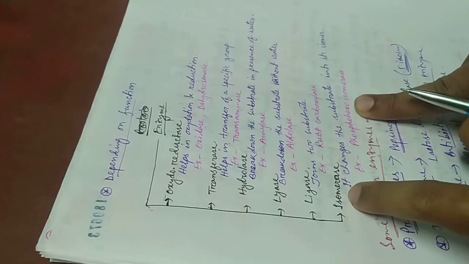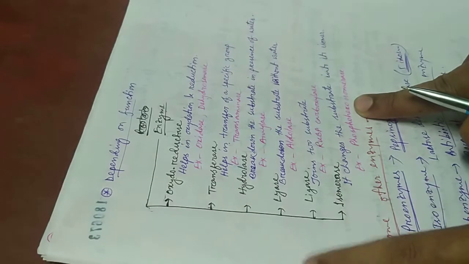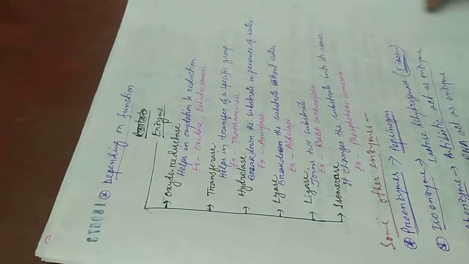Another example of isomerase helps in the conversion of ribose 5-phosphate to ribulose 5-phosphate. This conversion also occurs in the presence of isomerase enzyme. Then some other enzymes.